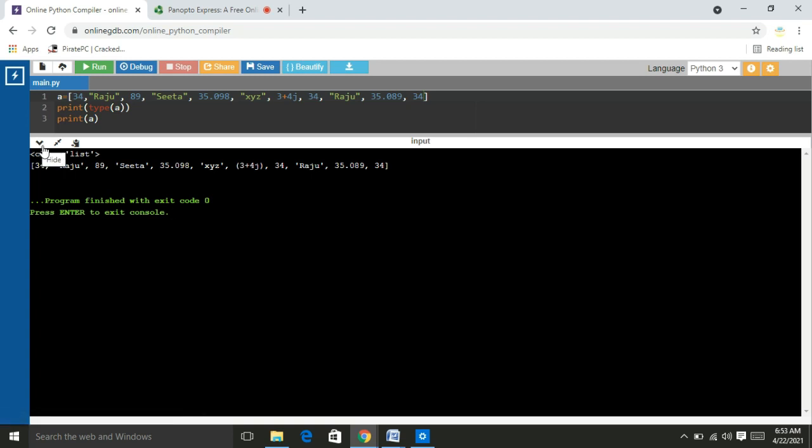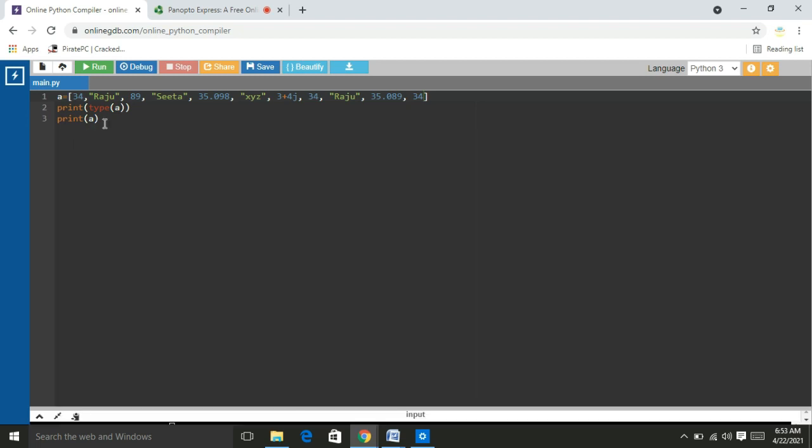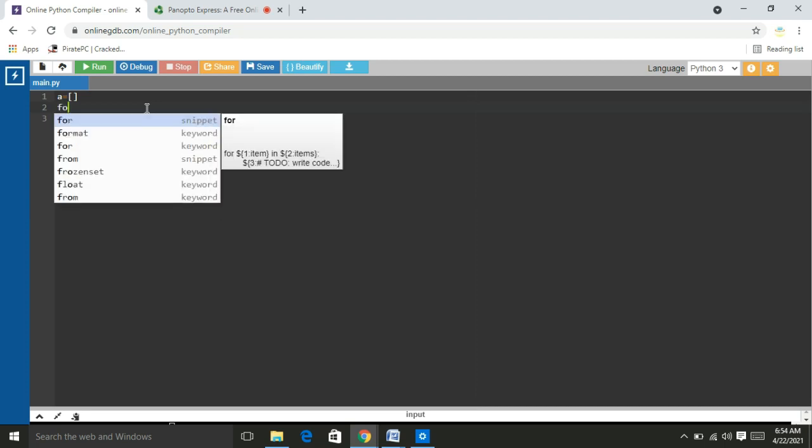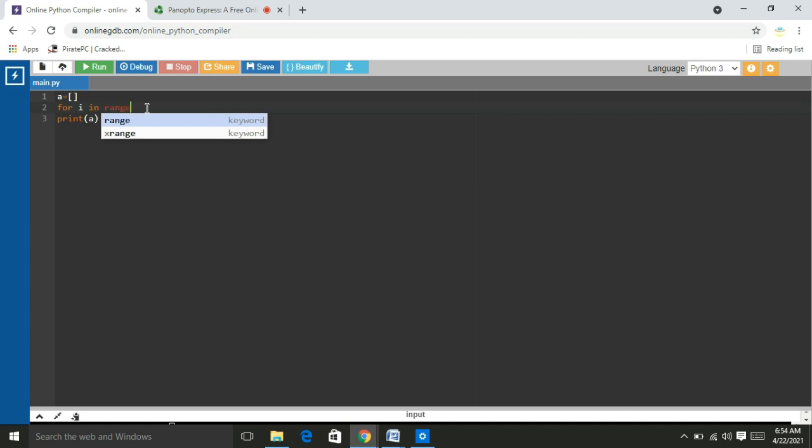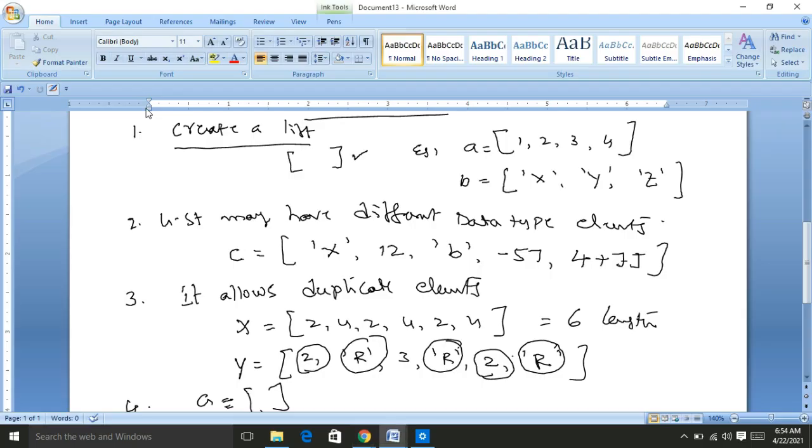Here one more problem is what we are going to discuss. Suppose we are creating an empty list, then how do we enter the elements? Now I will show it to you. So friends, observe that this is an empty list. To enter the elements into the empty list, I am going to use the for loop and the range function. For i in range of 5. We know that the range function will generate the sequence of elements from 0 to 5.